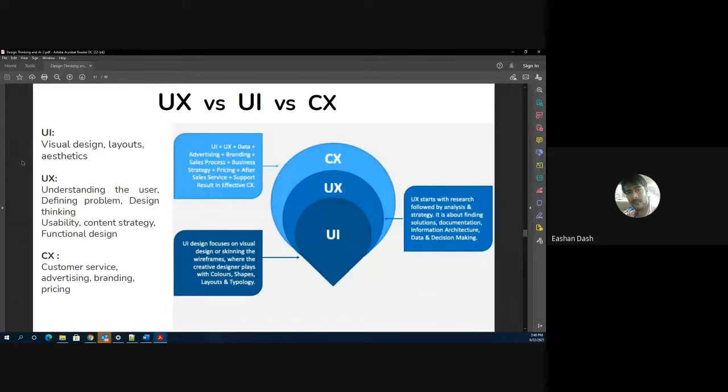I'm not talking about affordability, that's a different concept altogether, but if you gift a product to anyone, and it's an Apple product, obviously the receiver will be very happy just because of the branding, the advertising, and the environment they have created around their products. That is what customer experience is.